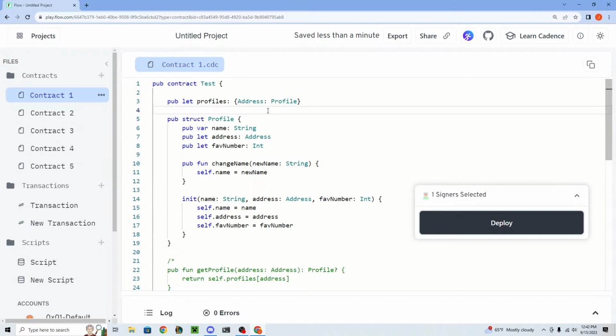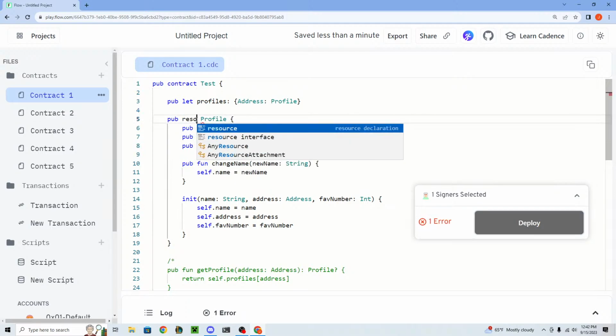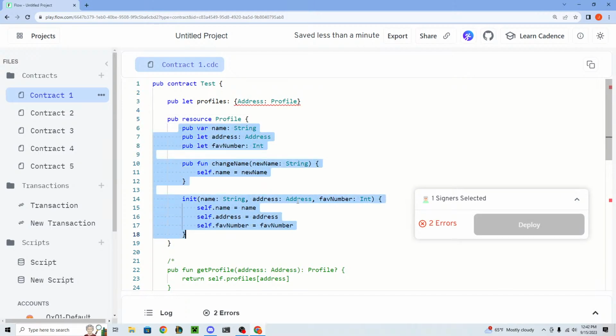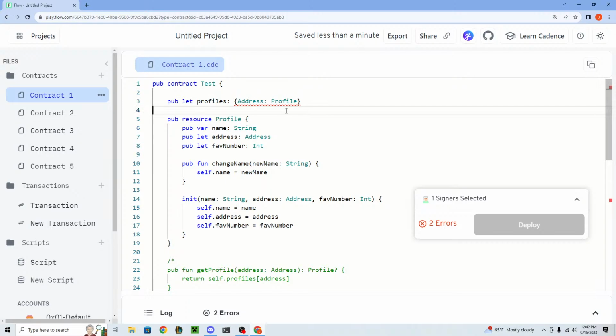So a resource is very, very similar to a struct in that they actually look identical. The only difference is that a resource is defined like this. So instead of pub struct profile, it's pub resource profile. Looks exactly the same. The only difference is how they are handled and managed. Resources are a lot stricter, and they also unlock a lot of cool features that structs don't.